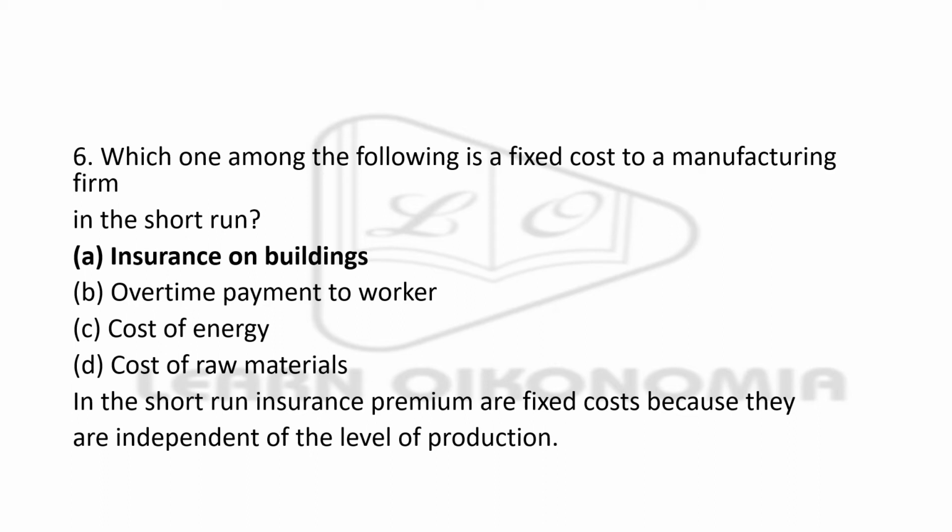But insurance on buildings is something that is fixed. Your premium is fixed, even if you incur a loss or a profit, that doesn't matter here. Even if you incur a loss, you have to pay the premium, and this would be counted under your fixed cost, because this is independent of the level of your production.